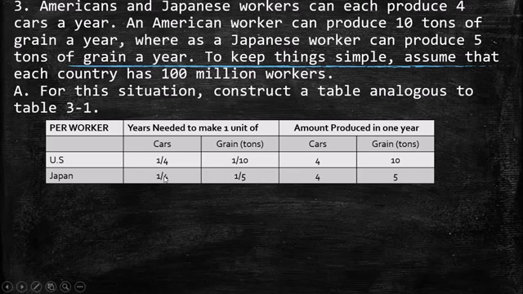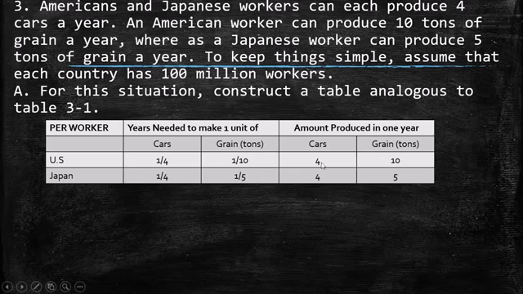In Japan, each worker produces 4 cars per year. So it means that 1/4 of a year is needed to make 1 unit of cars. On the other side, each worker in Japan produces 5 tons of grain per year, which means that 1/5 of a year is necessary for making 1 unit of grain measured in tons. On the other side, we have the amount produced in 1 year.